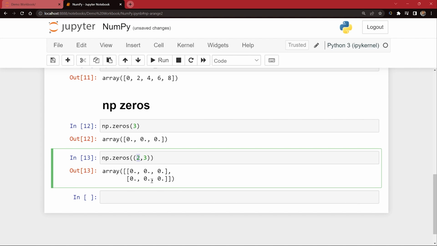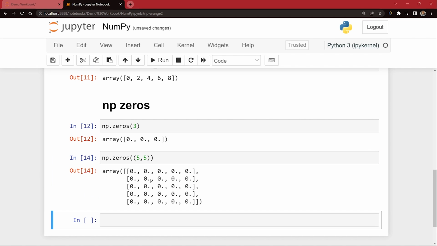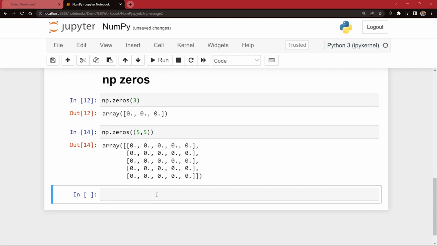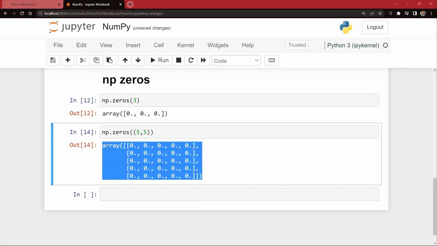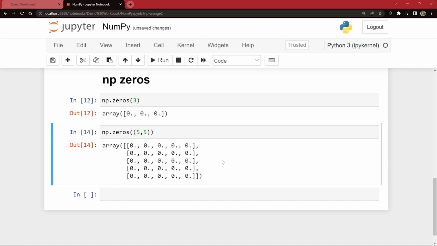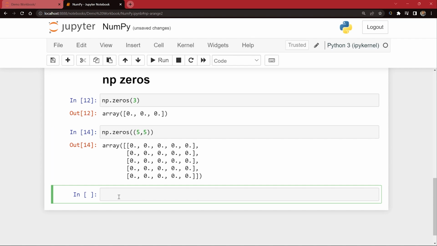Let us change this to 5 comma 5 and press enter, and press your run button or shift plus enter. You can see that it created a matrix of zeros of dimension 5 into 5. So 5 by 5. So this is how you can use np.zeros, guys.